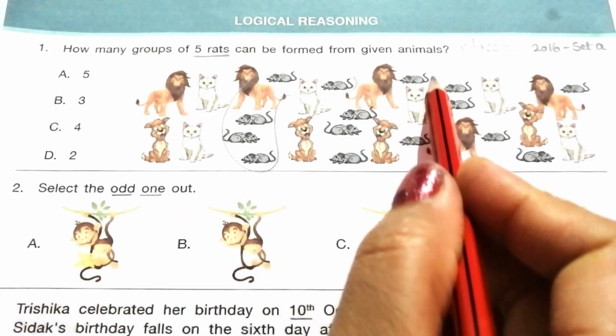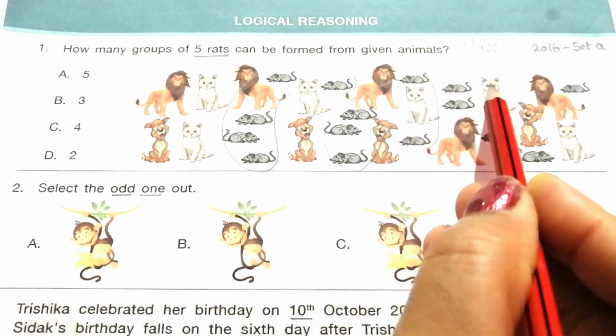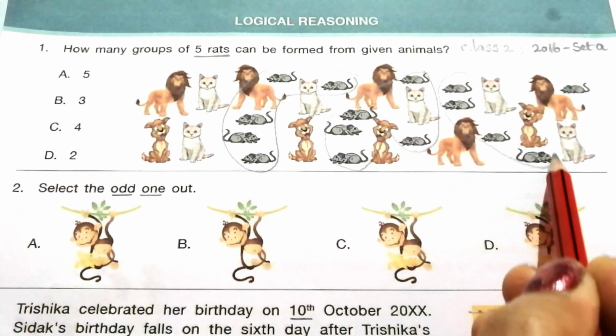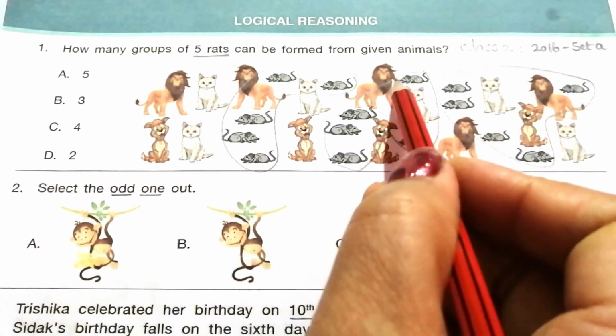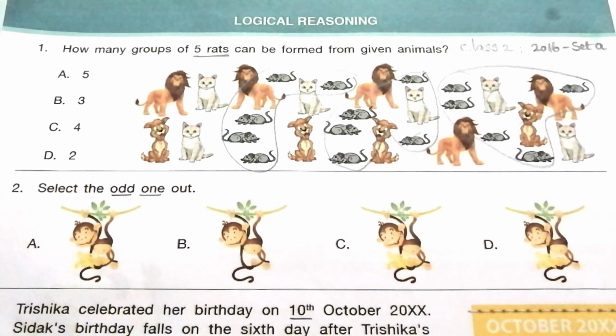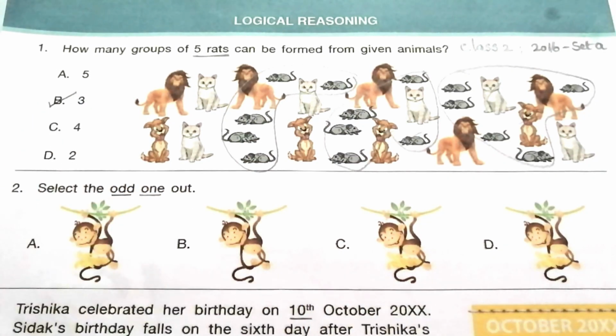This is one group. 2, 3. You cancel the remaining animals. So how many groups? 1, 2, 3. So the answer is B, 3.